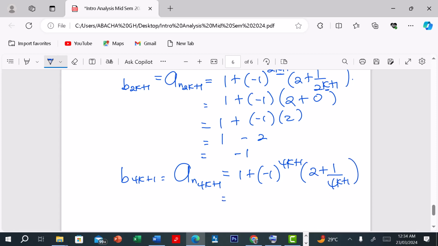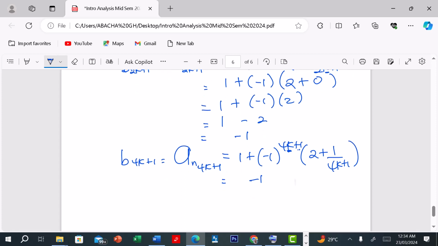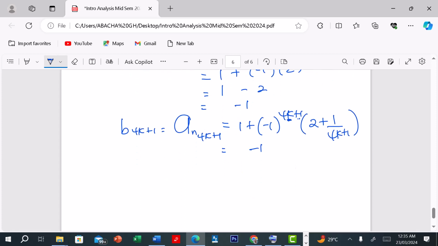Same thing, this will always give us an odd power, so this one too will act like the odd case, so negative 1. So now we can write our cluster point set C of a n to be equal to negative 1 and 3.